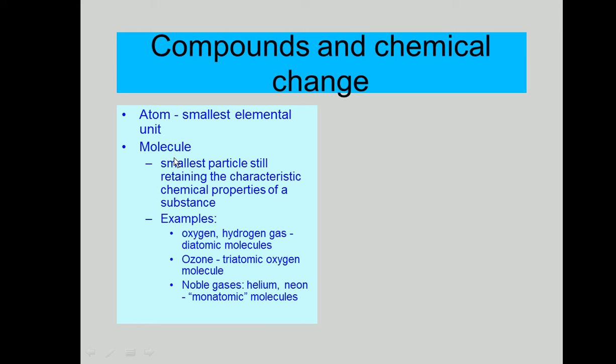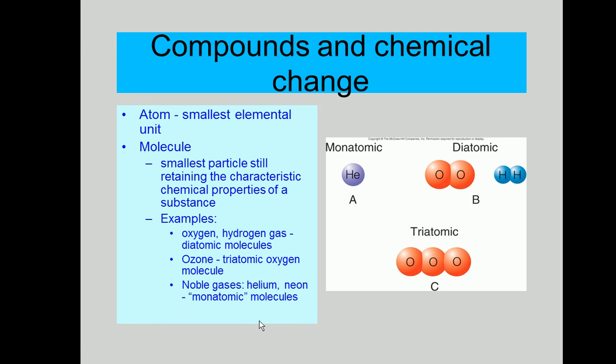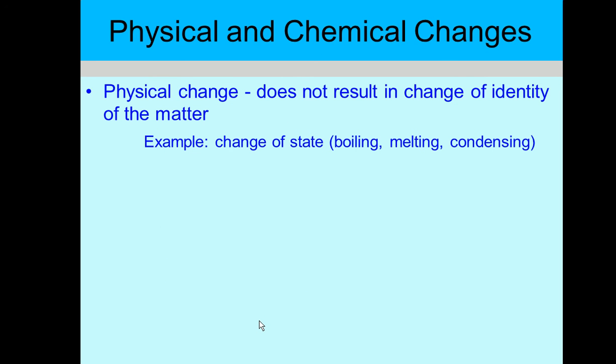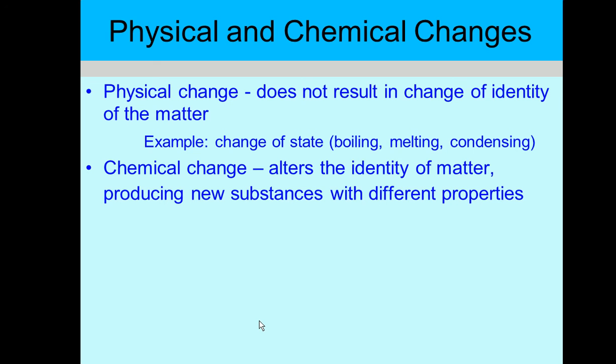And we also studied what a molecule is. When atoms bond, they form a molecule. Now let's see what a physical change is and what a chemical change is. A physical change is one which does not result in a change of identity of the matter. For example, you boil, melt or condense something, and that does not change the identity of matter. So boiling, melting or condensing is a kind of physical change.